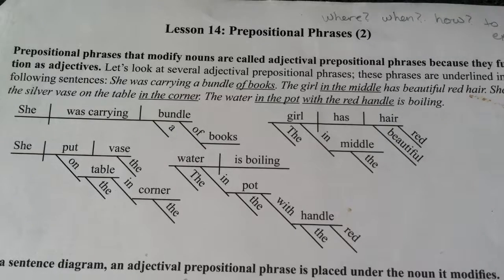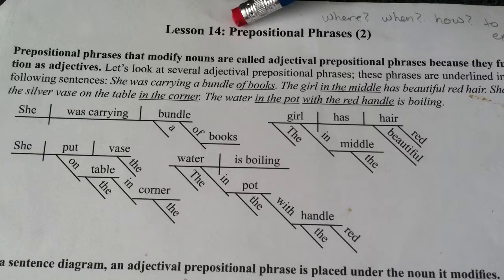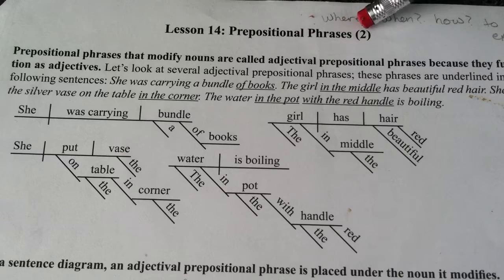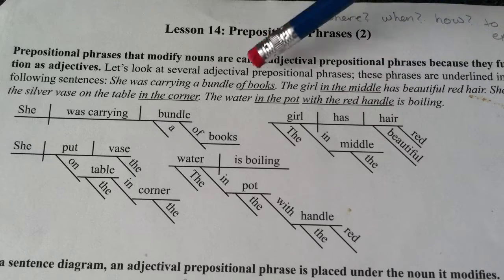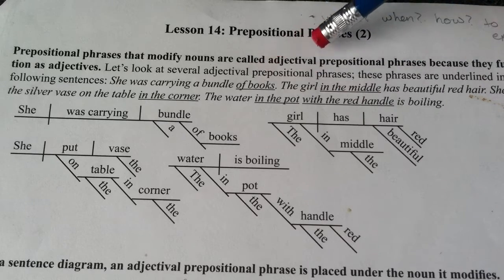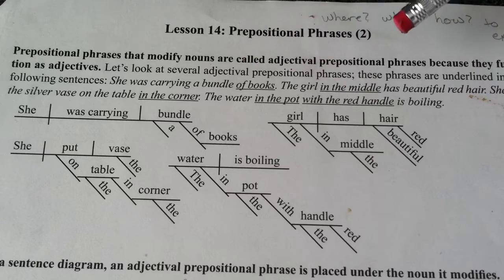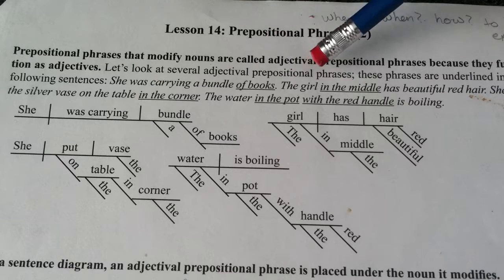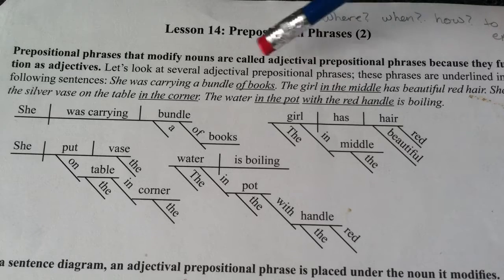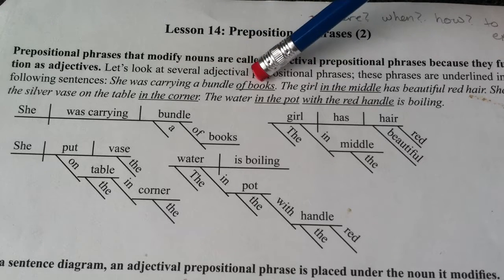Okay, today we're going to be doing lesson 14, which is on prepositional phrases that are used as adjectival clauses or adjectival prepositional phrases. I know that sounds like a big word, but all that means is that it's working as an adjective. So it's describing a noun.